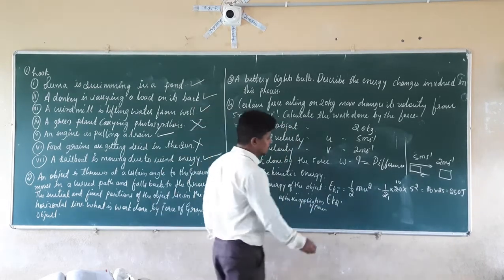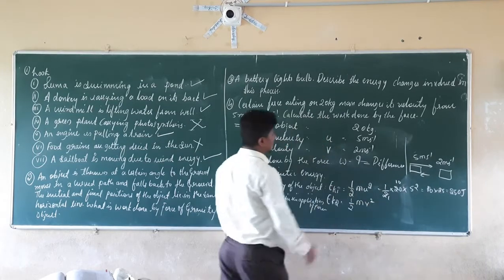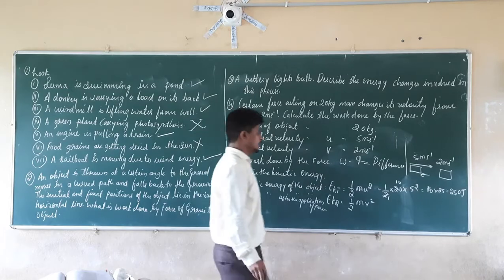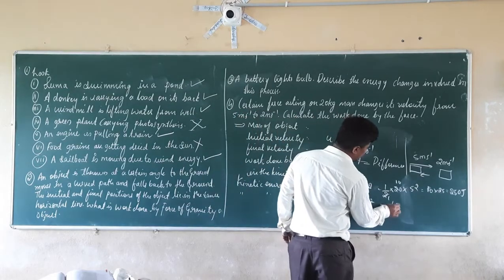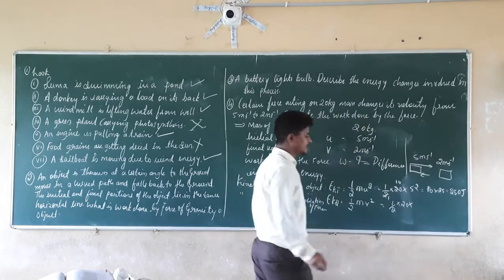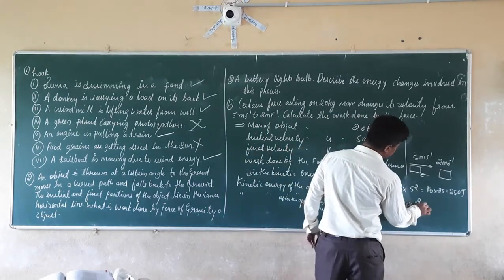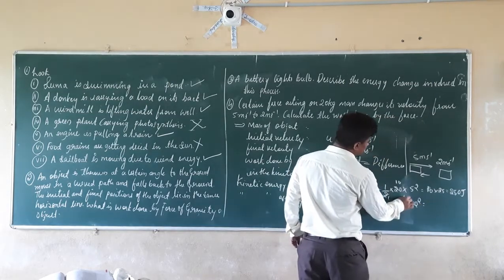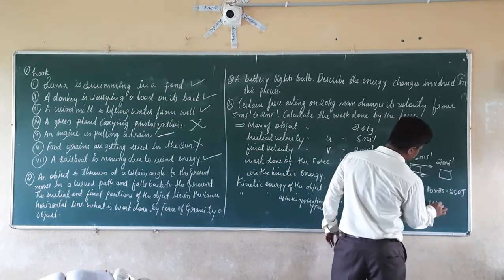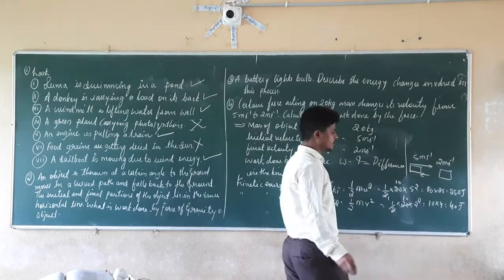So again it is going to be half mv square now. Since we are taking the final velocity as v, that is equal to how much? Again 1 by 2 into 20 into, what is the final velocity here? It is equal to 2 square. So 2 ones are 2, 2 tens are 20, which is equal to 10 into 4, which is equal to 40 joules.